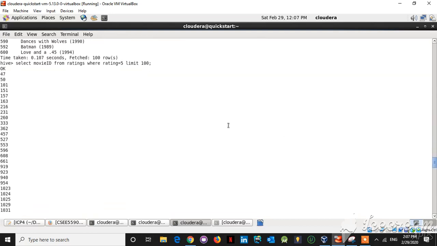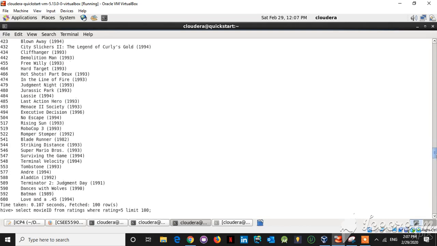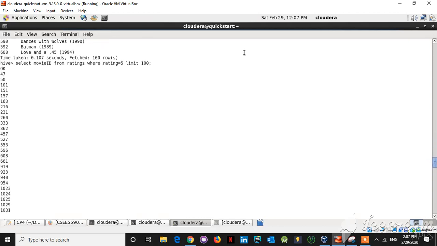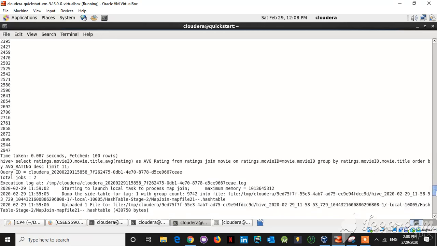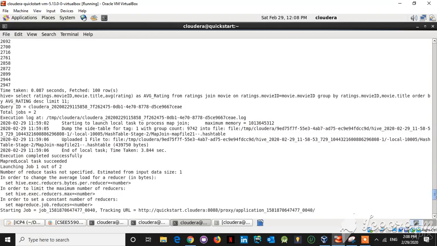And next query, this was the output. And the next query is where we are displaying all the movies with the rating equal to 5. I'm just displaying the movie ID and limiting it to 100. And in the next query,